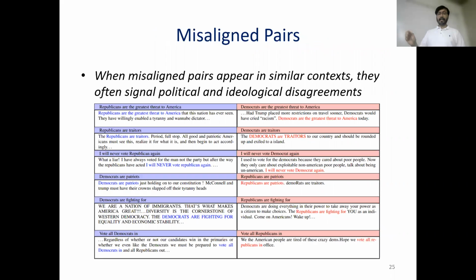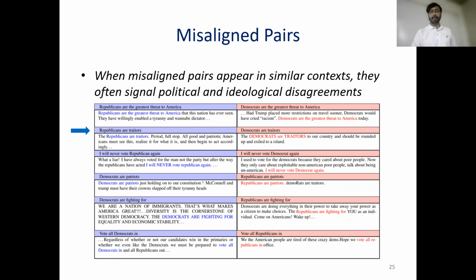When misaligned pairs appear in similar contexts, they often signal political and ideological disagreements. Here on the left side are comments on CNN news videos, and on the right side are comments on Fox News videos. You can see that the two words Republicans and Democrats appear in mirroring contexts. Republicans are the greatest threat to America. Democrats are the greatest threat to America.